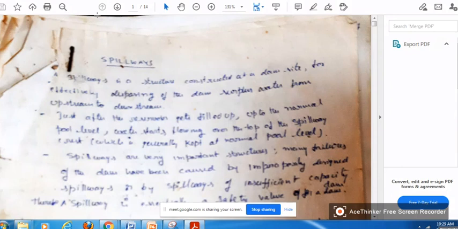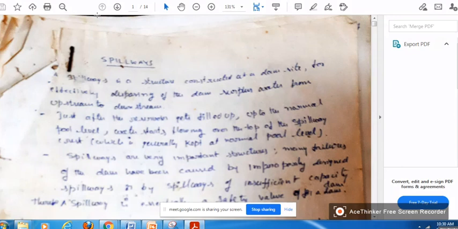As I said, the spillway is the overflow section of a dam. The spillway can be constructed within the body of the dam. If you see Nagarjuna Sagar Dam, it is in the center of the gravity dam. Or it may be at one side of the gravity dam, the left end or the right end, or the center.